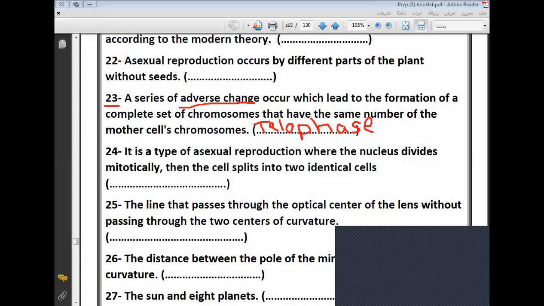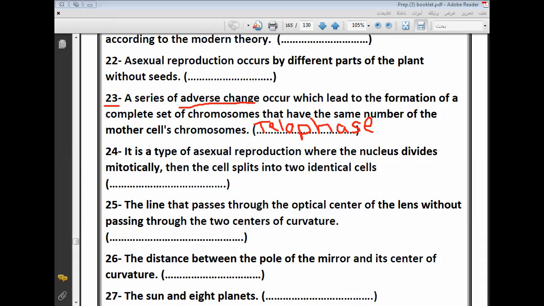Okay? What happens at the end of prophase? Disappearing of the nucleolus and nuclear membrane, whether in mitotic or meiotic division. Okay, what happens in telophase? Appearing of the nucleolus and nuclear membrane again. So this is called the adverse phase, the opposite phase.